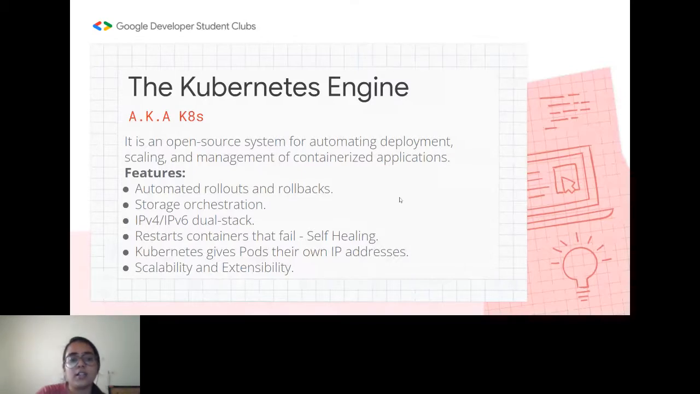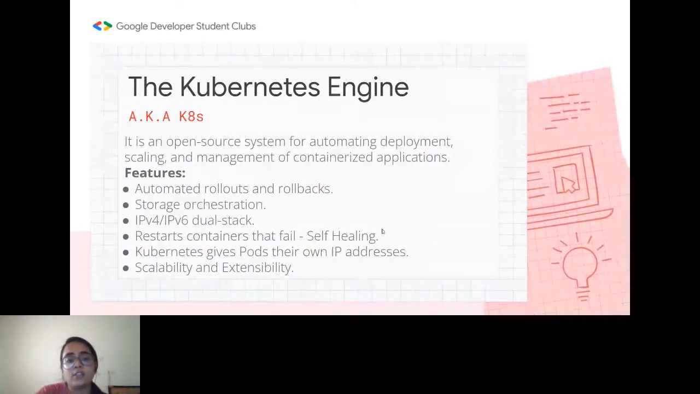Some of the features are automated rollouts and rollbacks, storage orchestration, and IPv4 and IPv6 dual stack. You can hold your IP addresses in both IPv4 and IPv6. It is also self-healing in nature, in the sense that if some of the containers you have created fail, it is going to restart them, test them, and redeploy them until the problem is solved. You don't have to do it manually, the Kubernetes engine is going to take care of it.